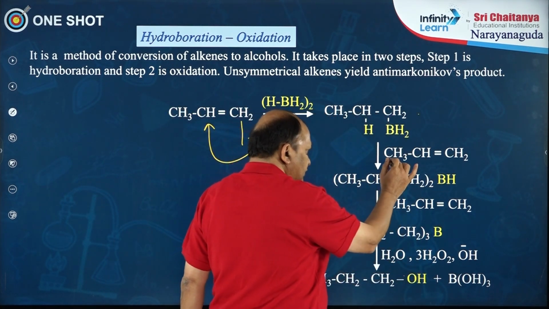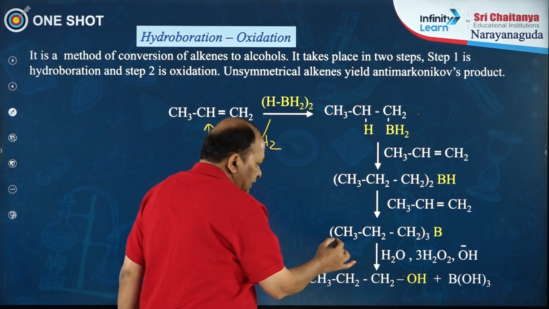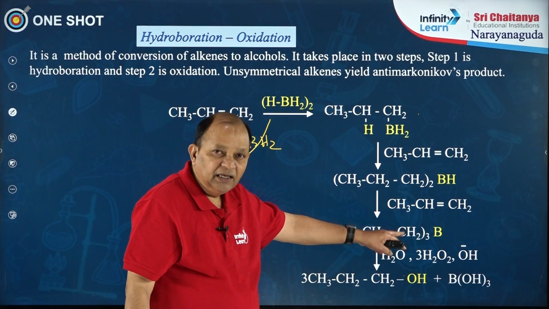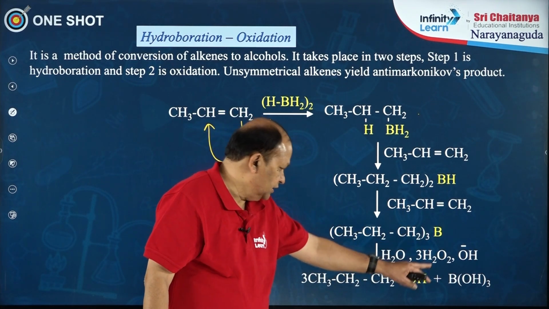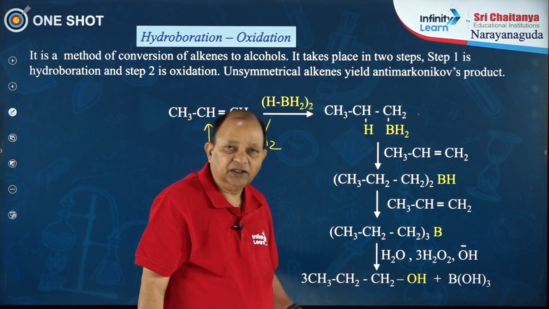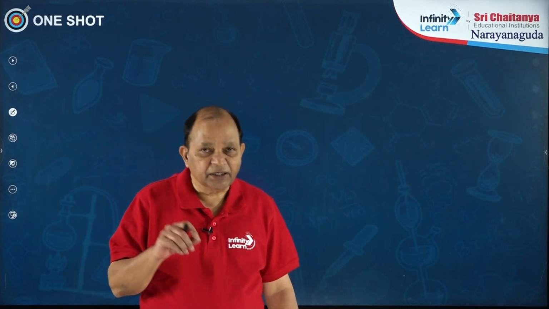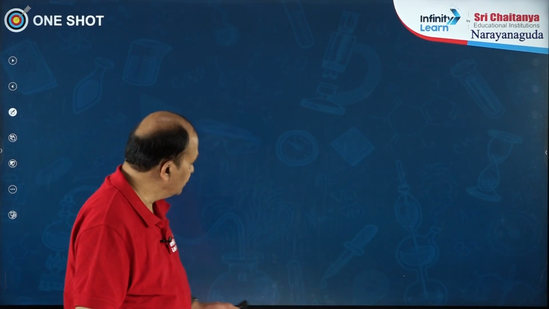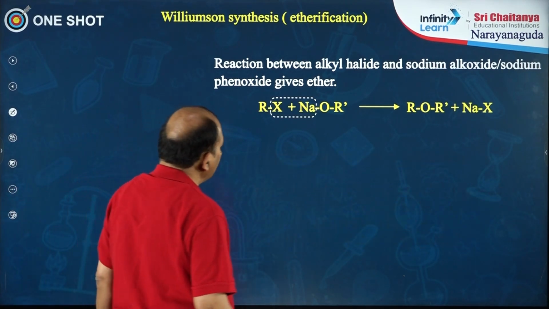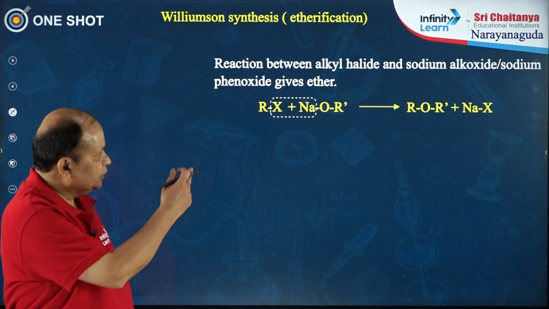Now, to this another mole of alkene and another mole of alkene are added, you get trialkyl borane as the intermediate compound that is formed, which on subsequent hydrolysis gives an alcohol, which is an anti-Markovnikov's product. Next is Williamson's synthesis. It is a method of preparation of ethers. Here in this reaction there will be a reaction between alkyl halide and sodium alkoxide to get ether.